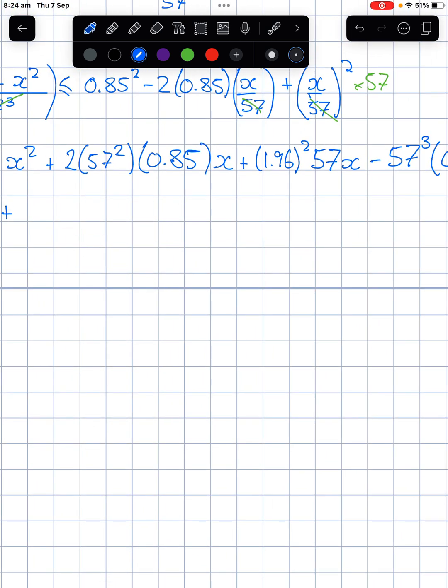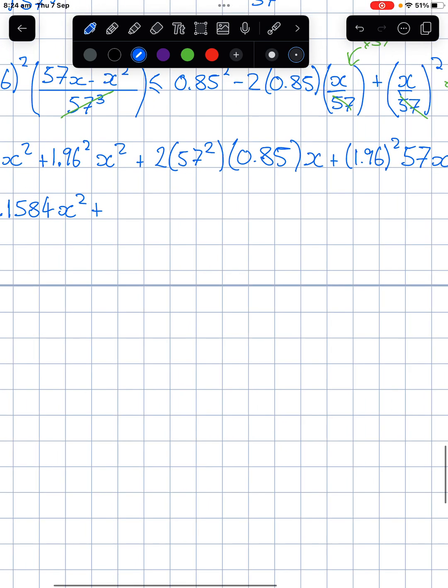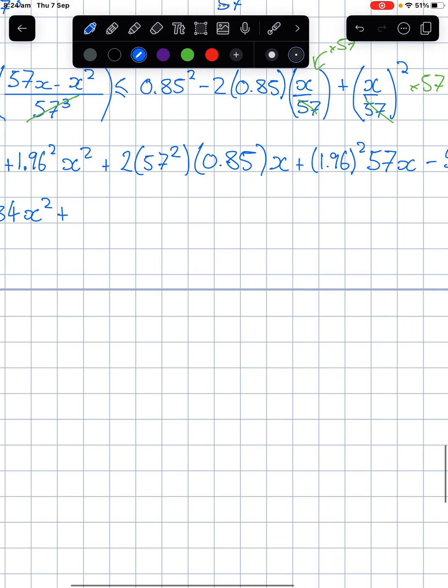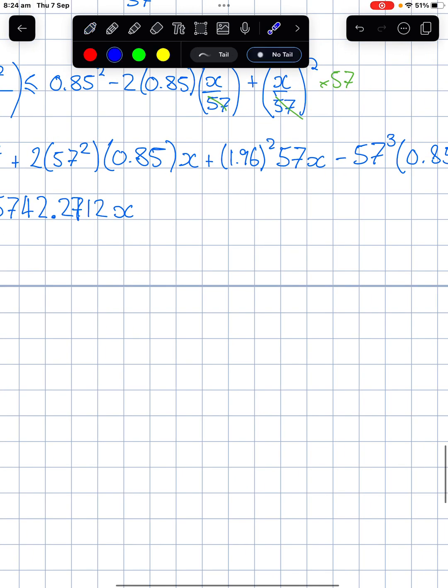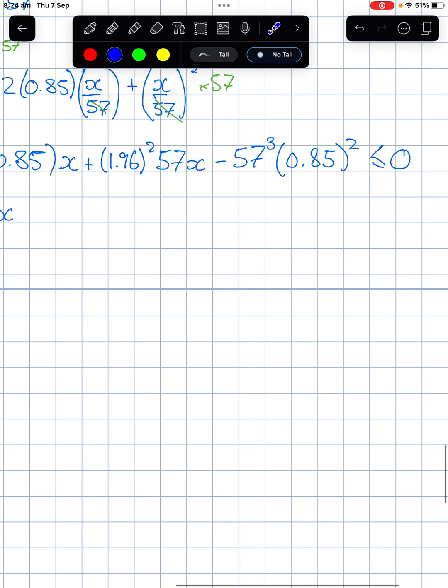And then I've got that plus 1.96 squared times 57. And that gives me plus 5,742.2712x. So that's those next two values. So just multiply them out.